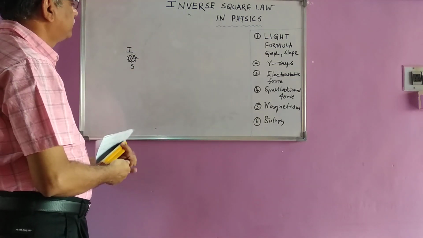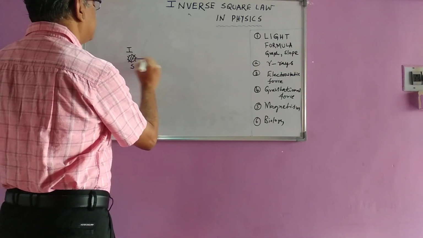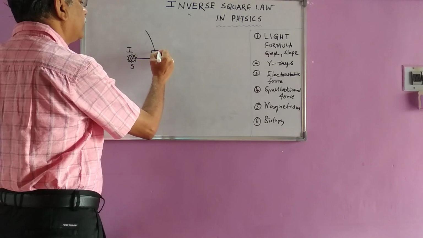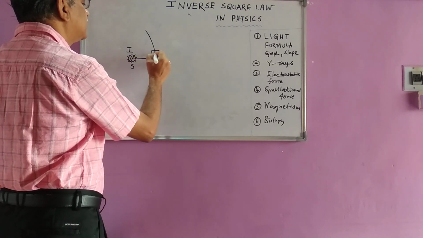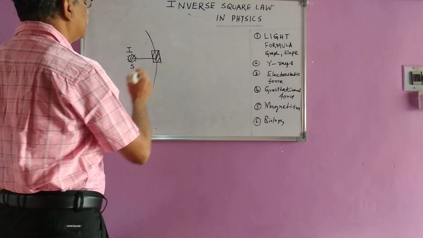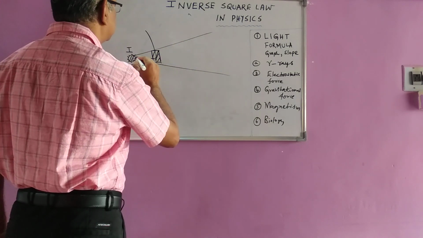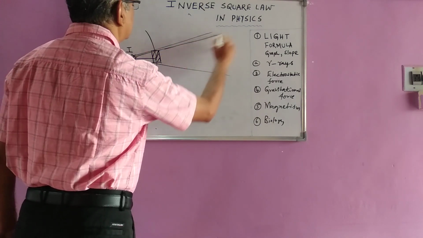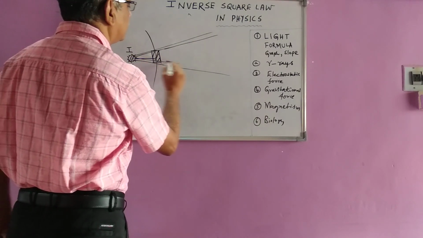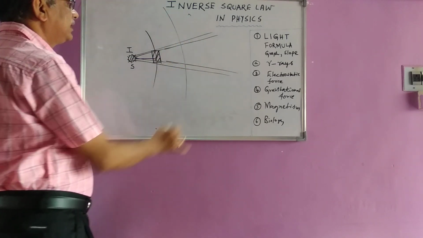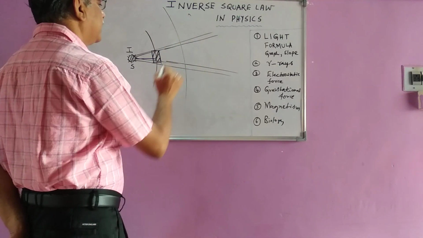From the source, let us say I have at this point, this is the area it is covering, correct? As the rays go like that, they spread like that. So at this distance, this can be written as.